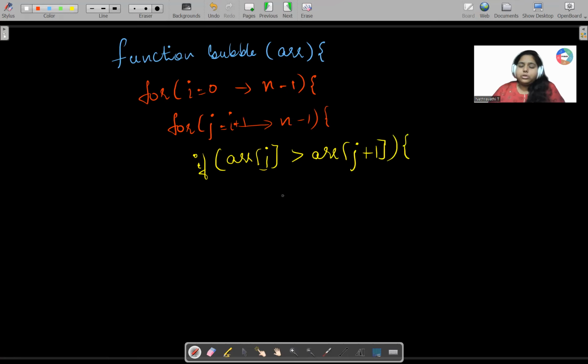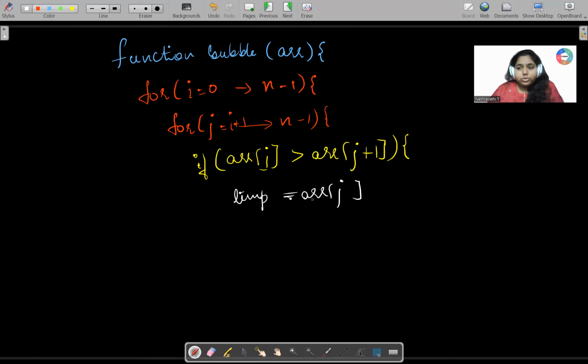So later on, I'll just take a temporary file. Within that, I'll place my array of J. If array of J is greater than array of J plus 1, I'll place my array of J here. So are you getting it? I think you're getting it. So later on, what can we do? Can anyone guess what is the condition that we can do here?